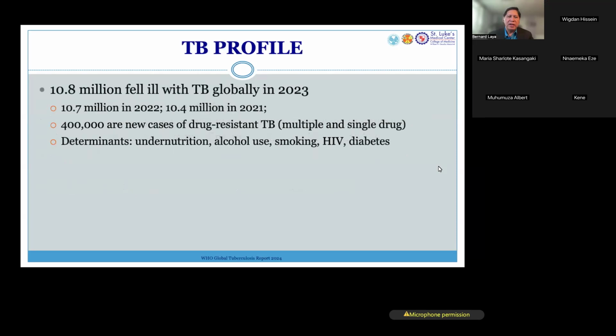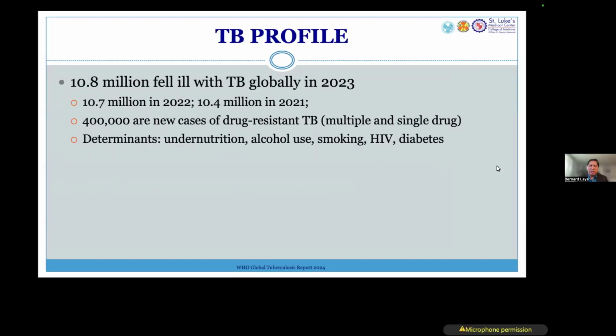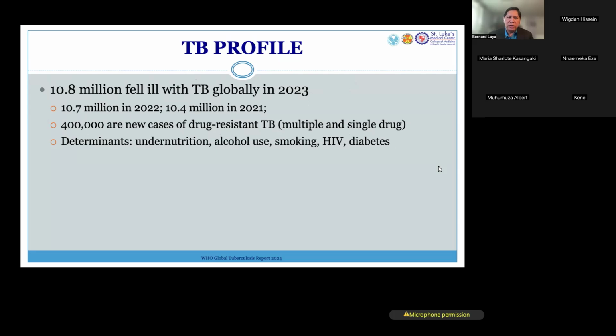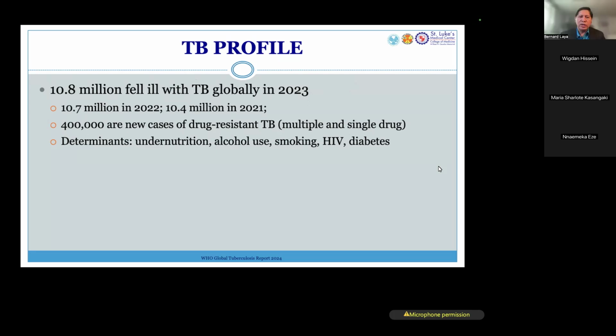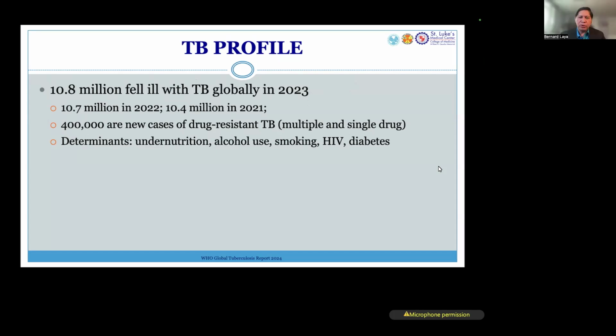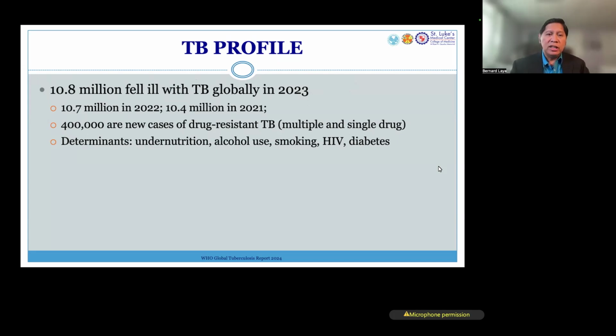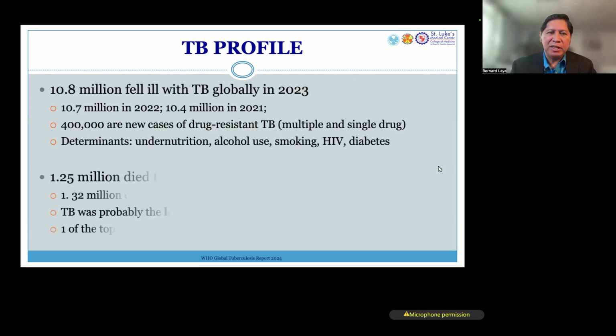And we will try to emphasize clinical radiologic correlation when we are interpreting these imaging studies. So just to give an update about tuberculosis in general, in 2023, about 10.8 million fell ill with TB globally. This is slightly increased compared to 2021 and 2022. About 400,000 are new cases that have multiple or single drug resistant TB. So that's not good. As we all know, the determinants for falling ill to TB are undernutrition or malnutrition, alcohol use, smoking, HIV, and diabetes.